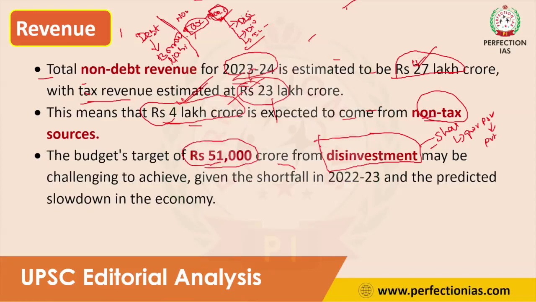But many economists are saying that in the upcoming year it is very difficult for the government to attract this much disinvestment, because private sectors are very reluctant to invest in government companies due to fear of economic slowdown and global recession. So it is very difficult for the government to increase its non-debt revenue and also revenue from non-tax sources. This is also an important challenge.